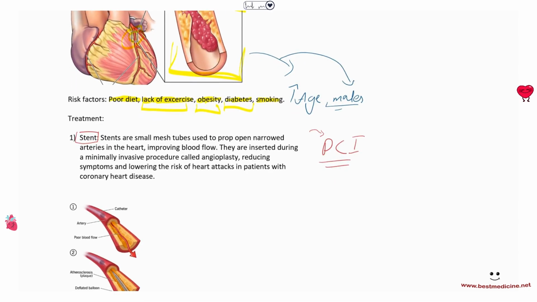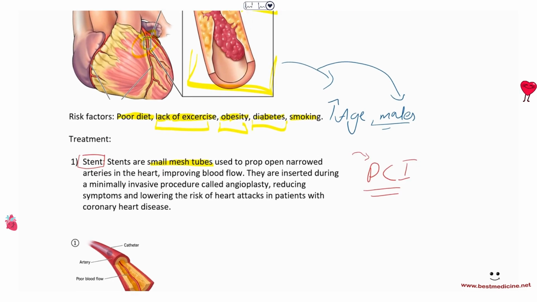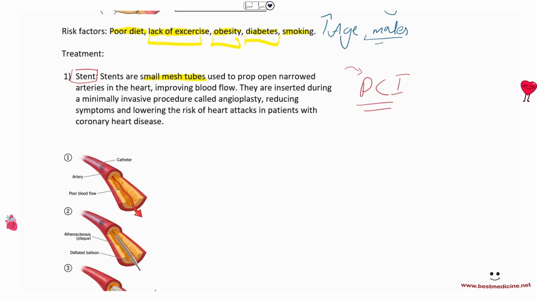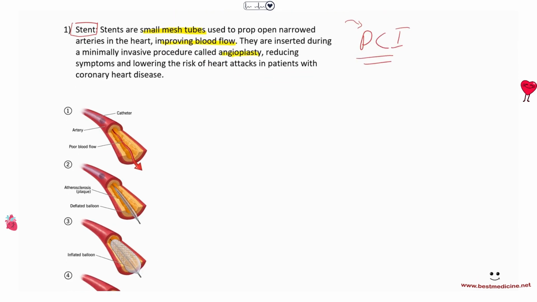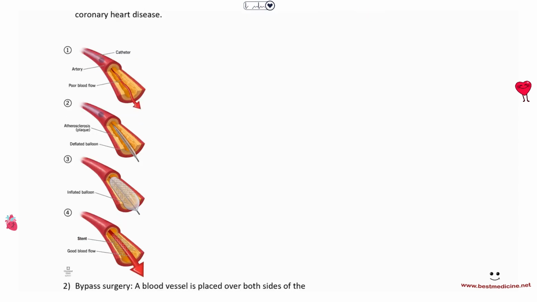So what is a stent? Stents are small mesh tubes used to prop open narrowed arteries, right? These are small mesh tubes that help dilate the area in which the plaque is built up. So eventually they improve blood flow and improve the symptoms. Now they are inserted during a minimally invasive procedure called angioplasty, in which you insert a catheter into the vein, and that's going to take the stent to the area of the blockage, and you open the stent using a balloon there, and it will dilate the blood vessel.